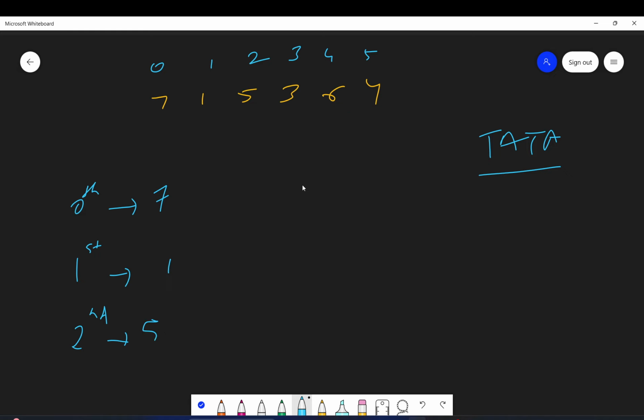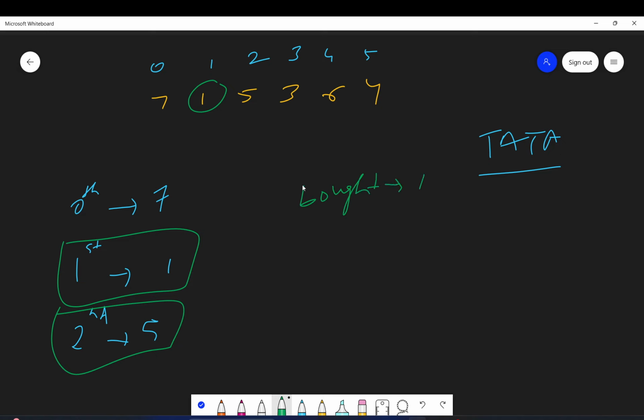So what we have to do is buy this stock on a particular day. Let's say I buy the stock on the first day and then sell it on the second day. How much profit did I get? I bought it for 1 and I sold it at 5.